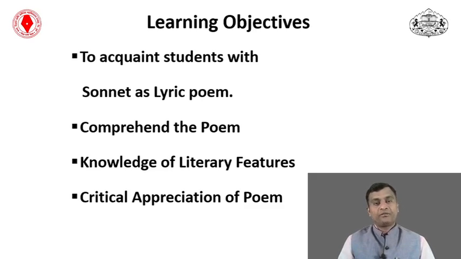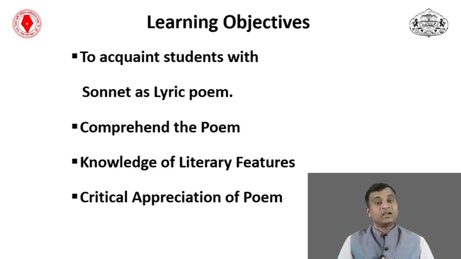The prime objective of this lesson is to give the students knowledge of literary features. So we are also going to discuss the rhyme scheme of the poem. Then what the poem uses, maybe run-on lines, enjambment, such kinds of features we mostly notice in the poem. There is a lot of comparison in the poem. There are a lot of things we find: personification, comparison, metaphor, or simile used in the poem. We are going to discuss them in the lesson.